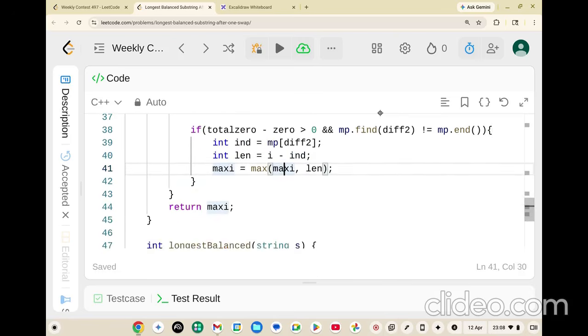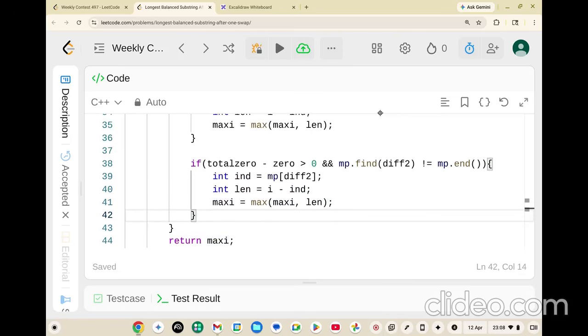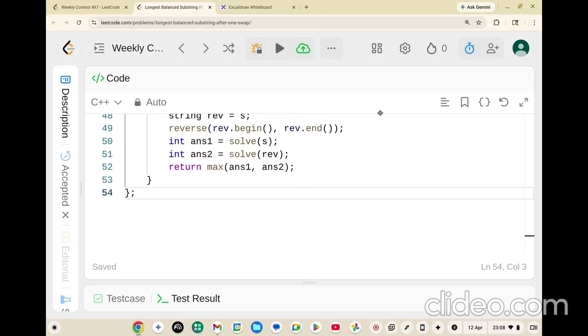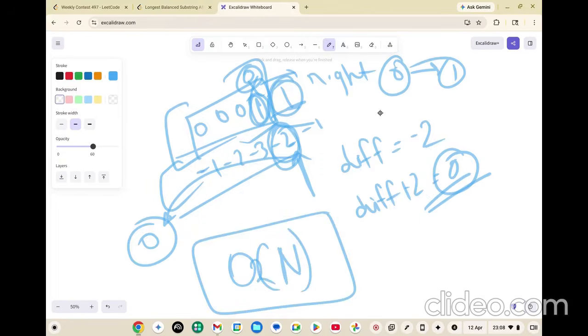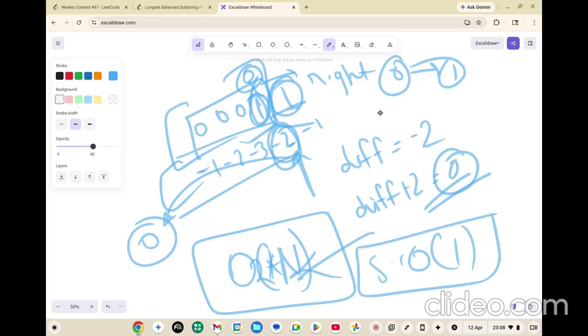I hope the problem statement was understandable to you. If you talk about the time complexity, it is O(2n), right? Because we are running the loop twice. And the space complexity is O(1). We are not using any prefix sum or anything. We are not using binary search, nothing. So the time and space complexity remains as it is.